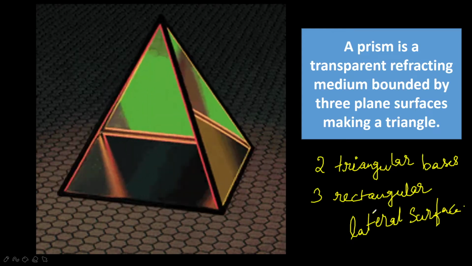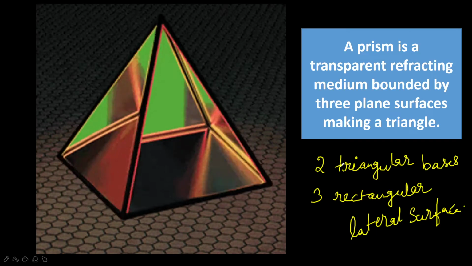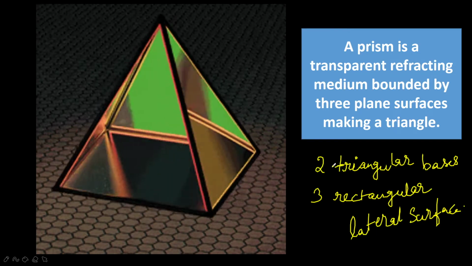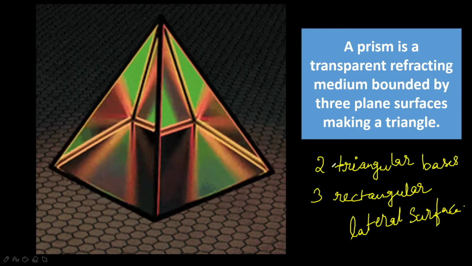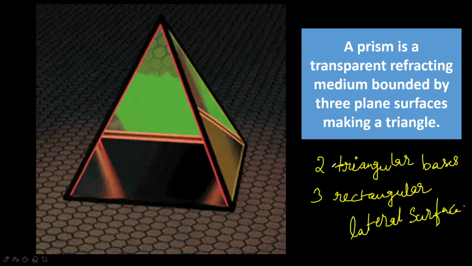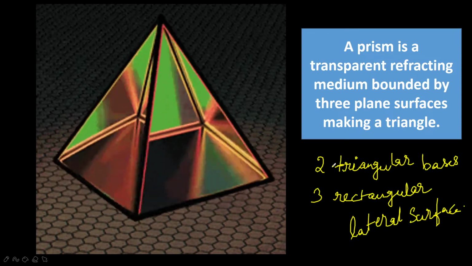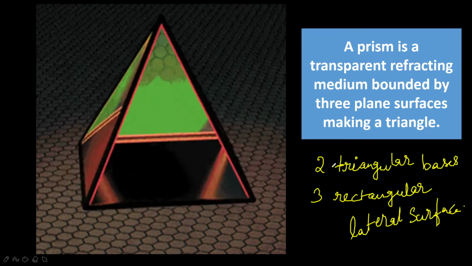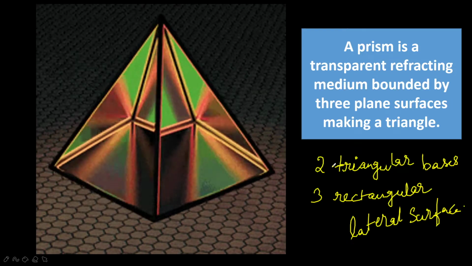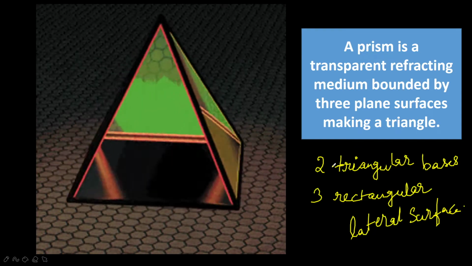So in the multiple choice questions you may get how many triangular bases, and by seeing that three, you can write it as 3, but don't get confused. A prism is a transparent refracting glass medium bounded by three plane surfaces making a triangle. So three plane surfaces are the three rectangular lateral surfaces and two triangular bases which you will find. So three plane surfaces means three rectangular surfaces which make two triangular bases. Okay, hope I am clear with this.